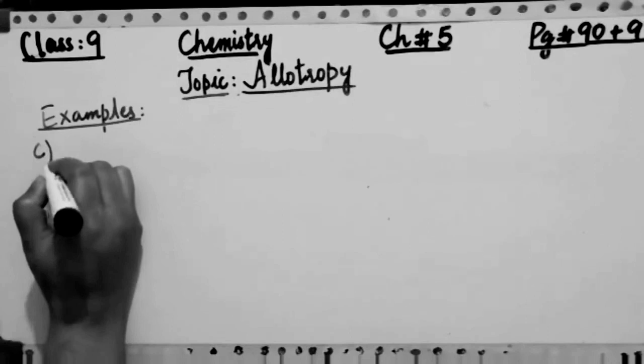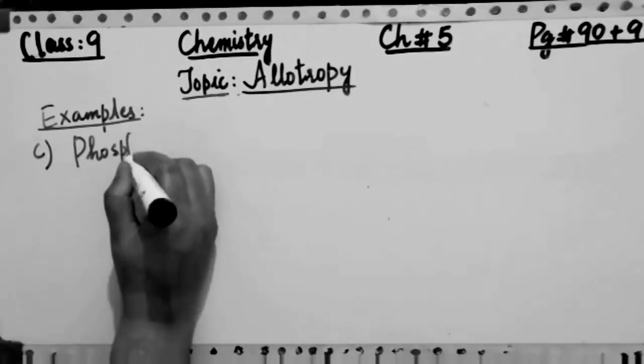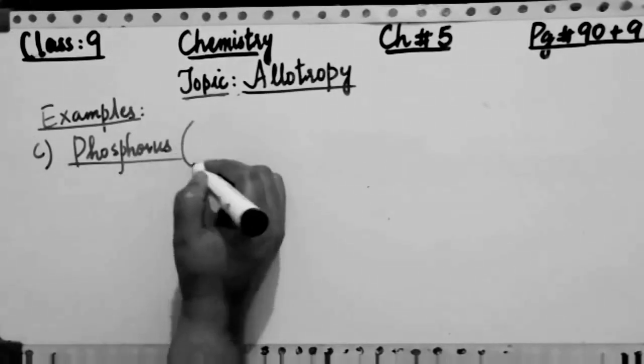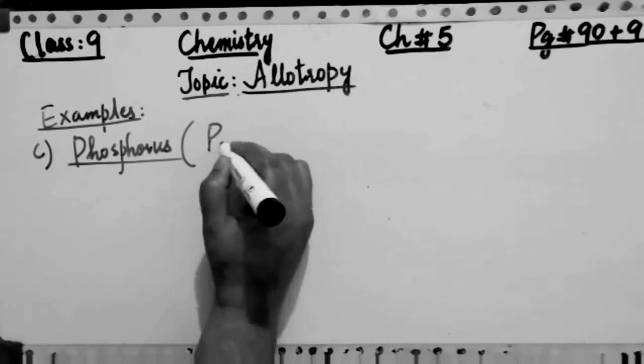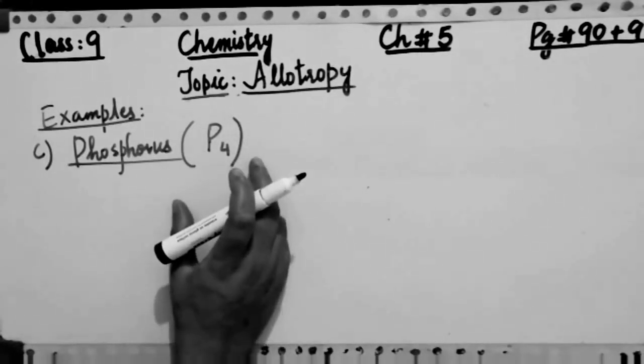Now the next example I am going to write on the board is phosphorus. The molecular formula of phosphorus is P4. Is it clear?